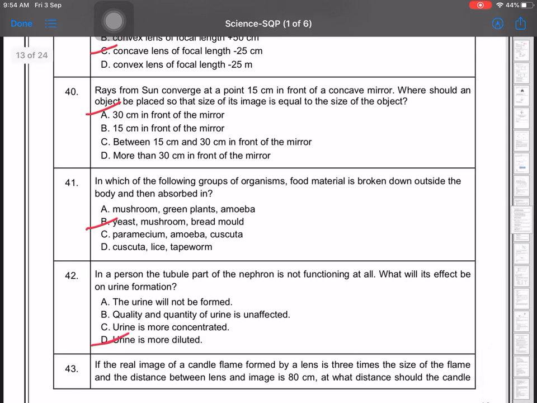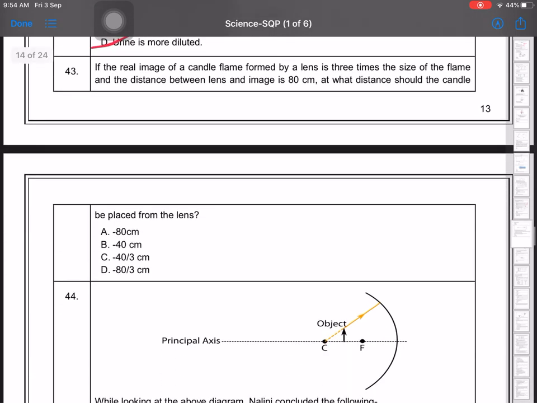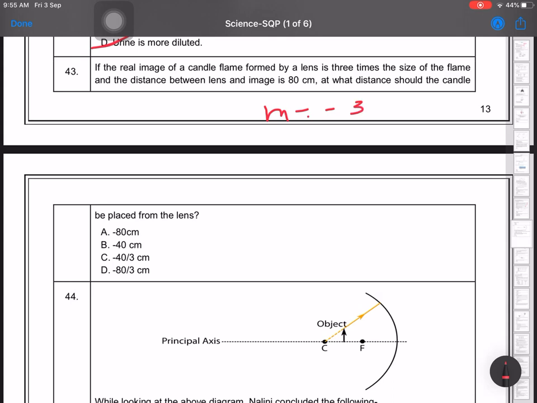Next question number 43. The real image of a candle flame formed by the lens is 3 times the size of the flame, and the distance between the lens and the image is 80 centimeter. What distance should the candle be placed from the lens? In this you have to find out the u, that means object distance. We have been given M is equal to minus 3 and V is equal to 80 centimeter.